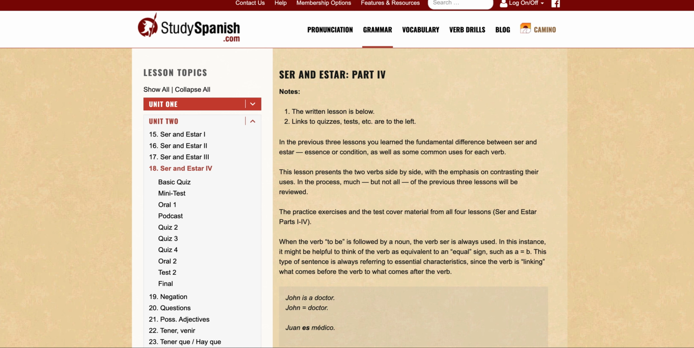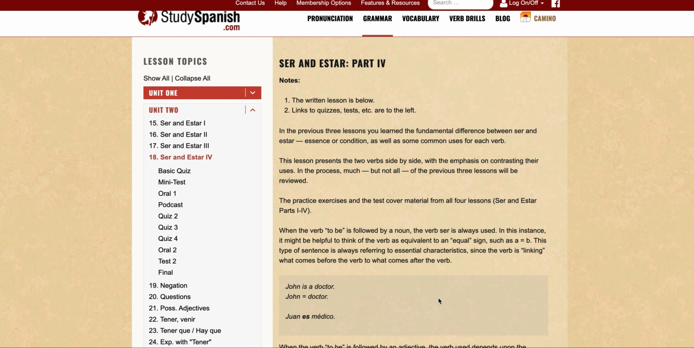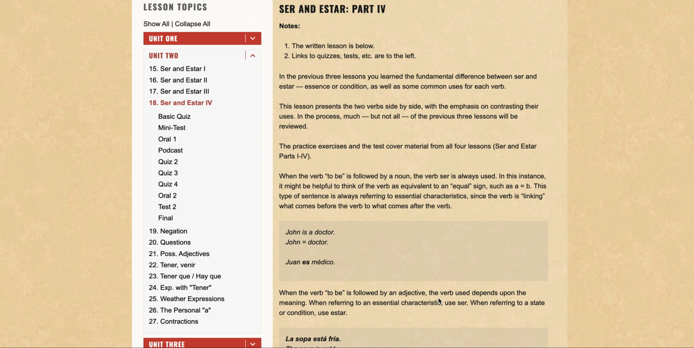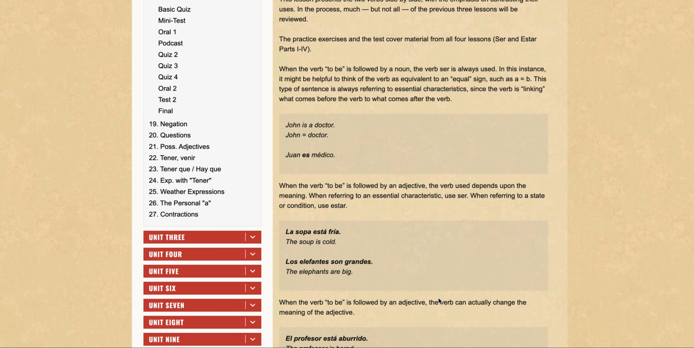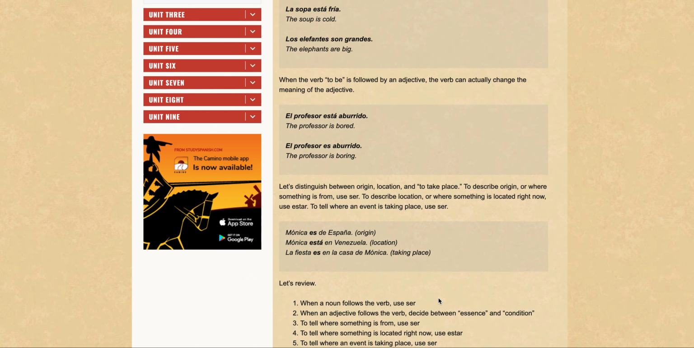Today we're going to review whatever we covered in the last few videos. So this is section 18, and basically we're looking at ser and estar side by side, and there were like 4 or 5 different rules that we needed to know.